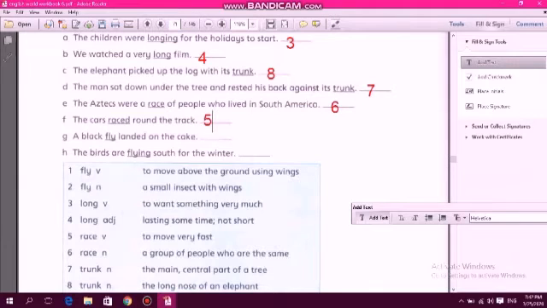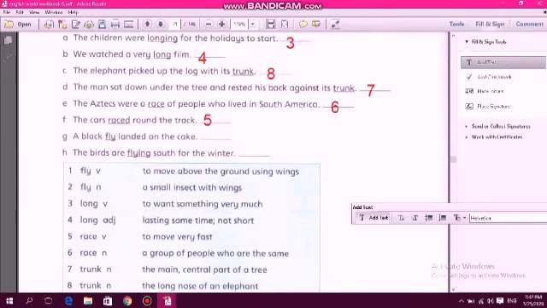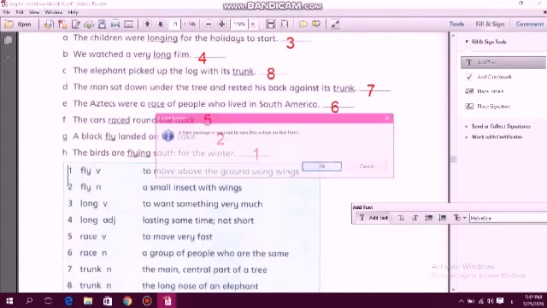A black fly landed on the cake. Landed on the cake, which is number 2. And the last one, which is number 1. I'm gonna write here the meanings of these words in Arabic for you, just to memorize them. Number 1, fly.